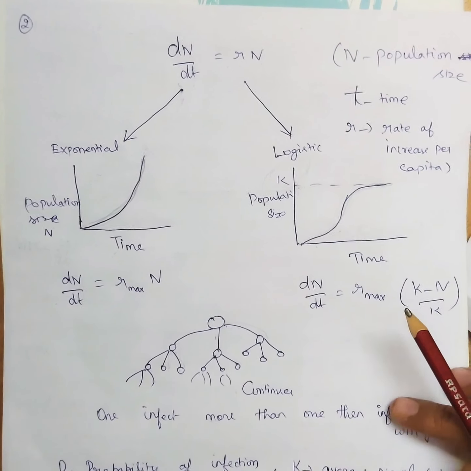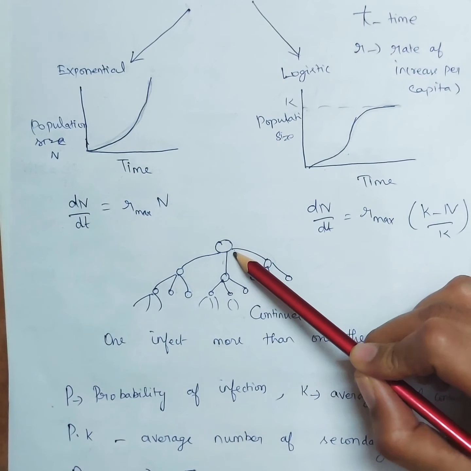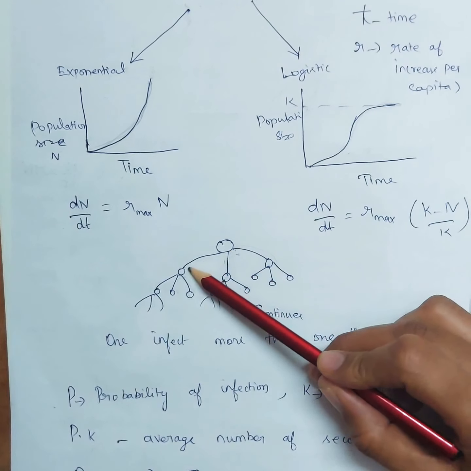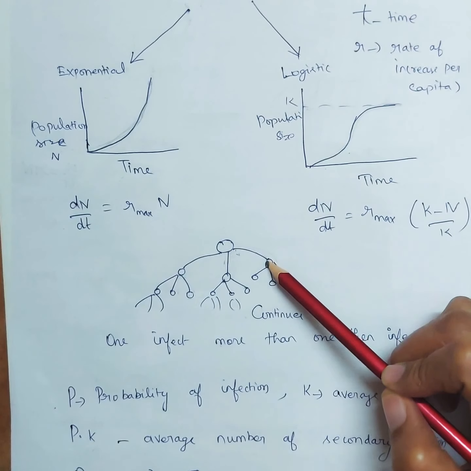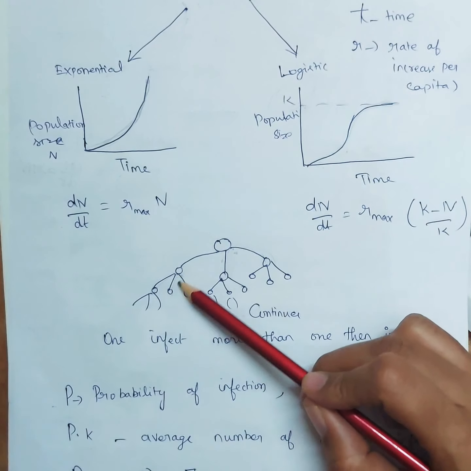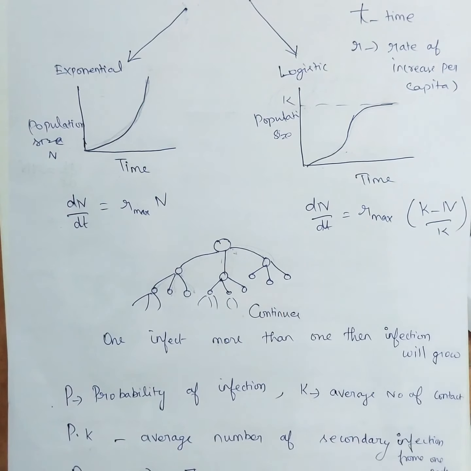Now let's see the current scenario. Say one person gets infected because of COVID and he is spreading the infection to 3 more people. These individuals again spread the infection to another set of 3 people and so on. This chain is continuous. So if one infects more than one person, then the infection, obviously, will grow.